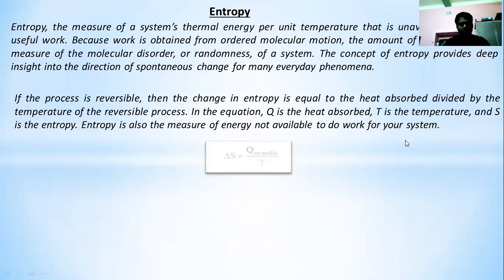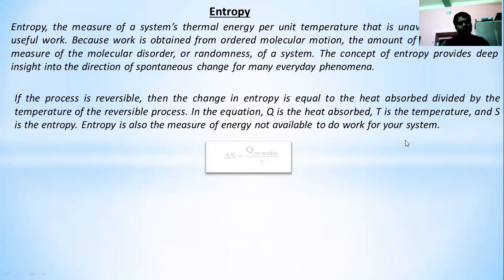Okay, dq is a path function, but dq divided by T, that is a state function. So entropy is nothing but a state function. That means it is independent of the path. It only depends upon the initial and the final state.